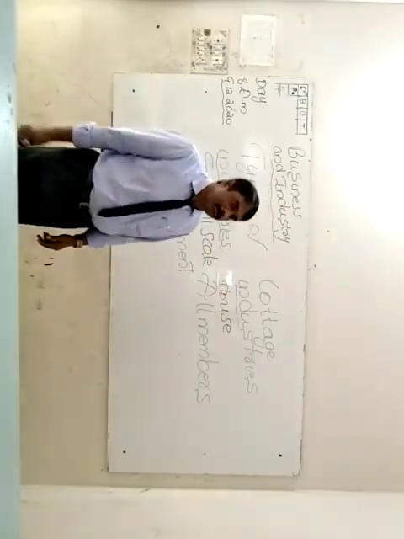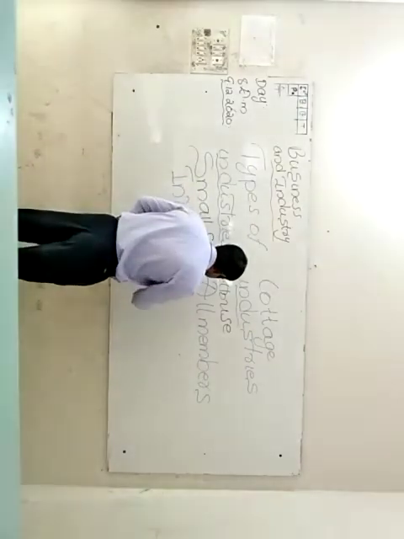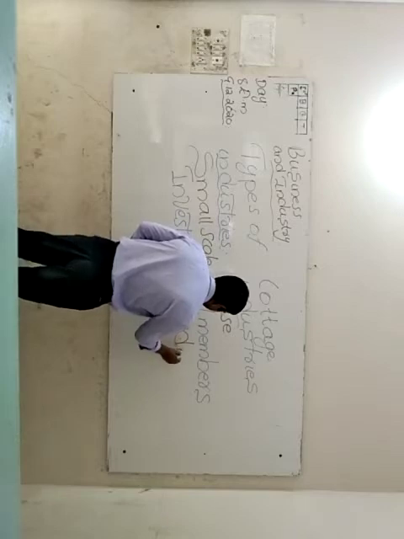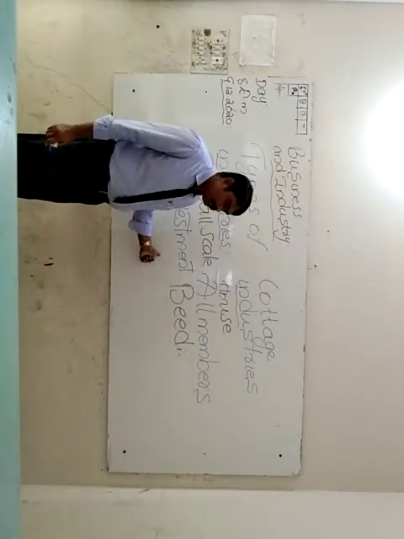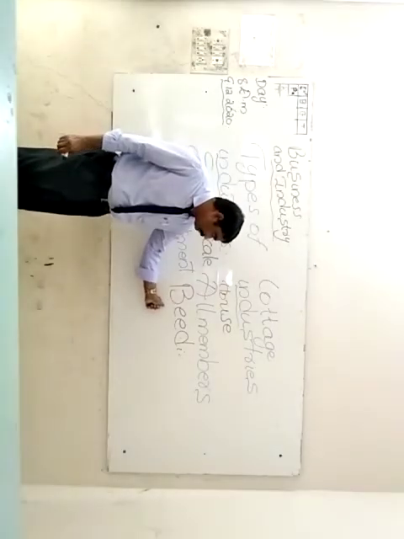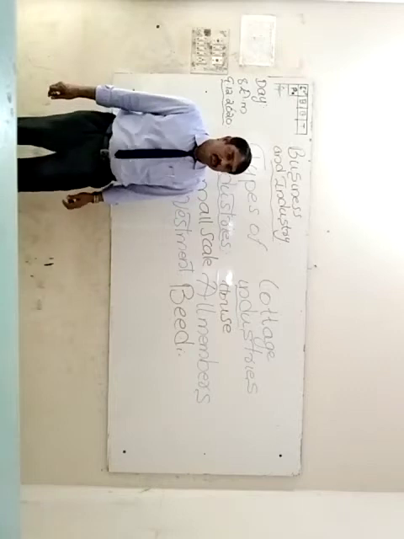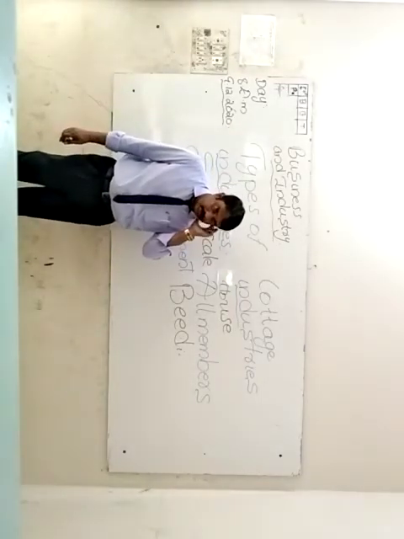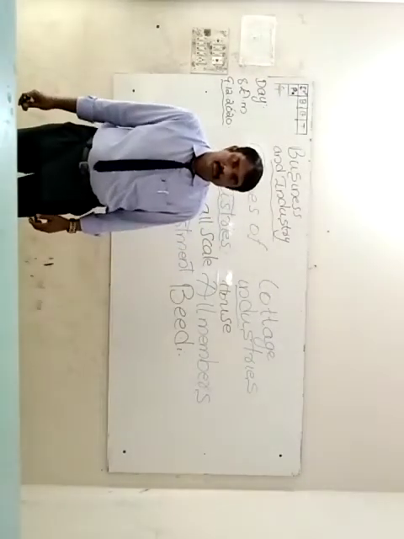The best example of a cottage industry is bead making. You might have seen how beads are made.